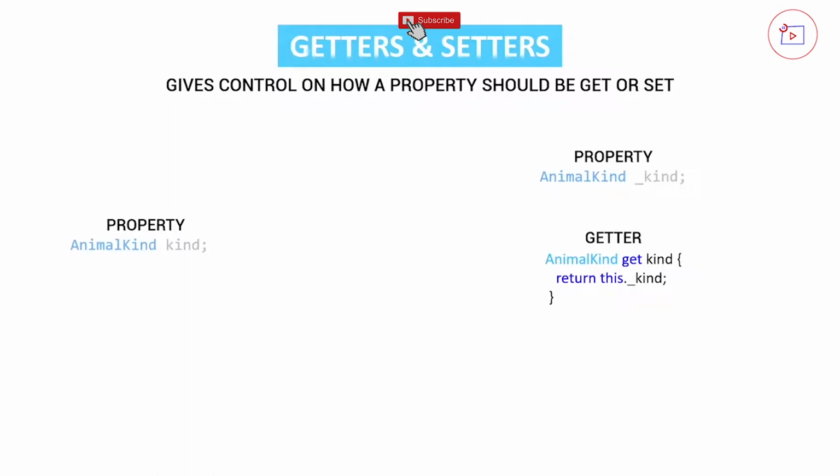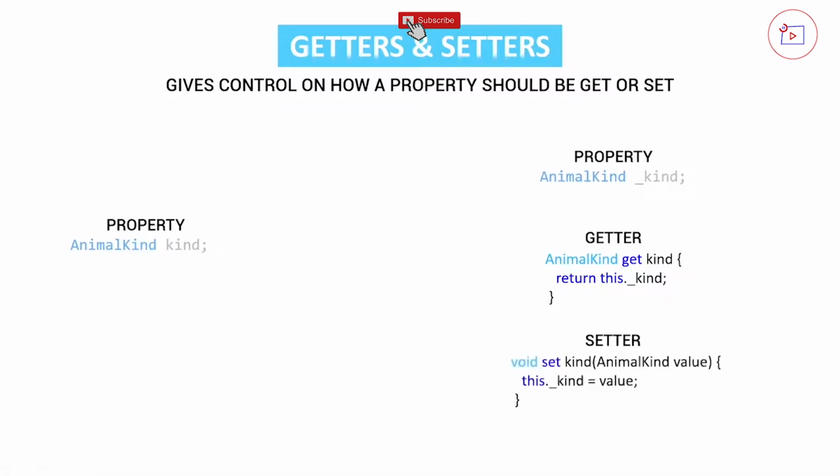So the animal kind is our return type. Then we have the get, which says, hey, this is a getter. Then we give it a name. And then we just open up brackets and return this dot kind with the underscore. And this way people can still access our kind value outside our class, but we are in control of what they are going to see.